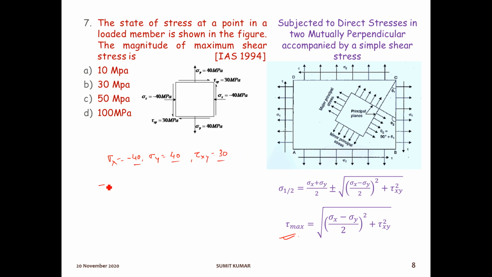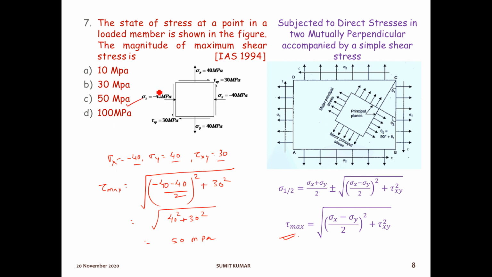Okay, so tau max will be equal to, see this formula, we will use this formula, root over sigma x minus sigma y, that is minus 40 minus 40, by 2 to the square, plus tau xy square. Tau xy is 30, so it will be root over 40 square plus 30 square. Just calculate this, you will get 50 megapascal. Okay, so the right option will be option number C.